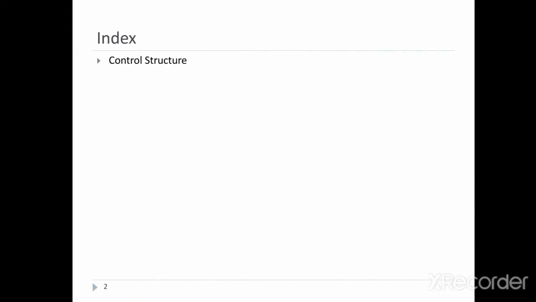So our chapter 3, Introduction to CPP. Today we learn the control structure. For example, control structure, if statement.